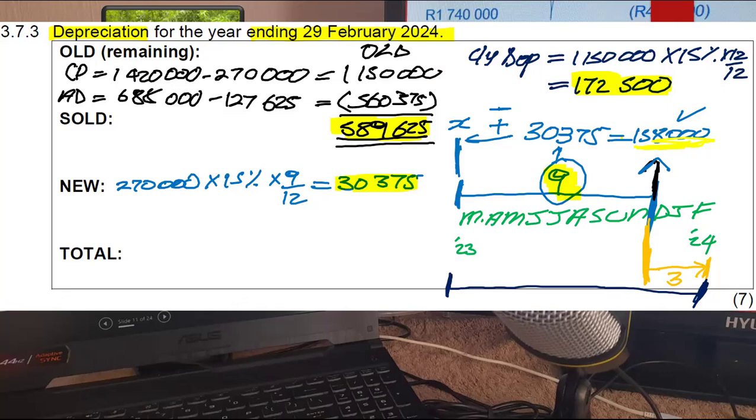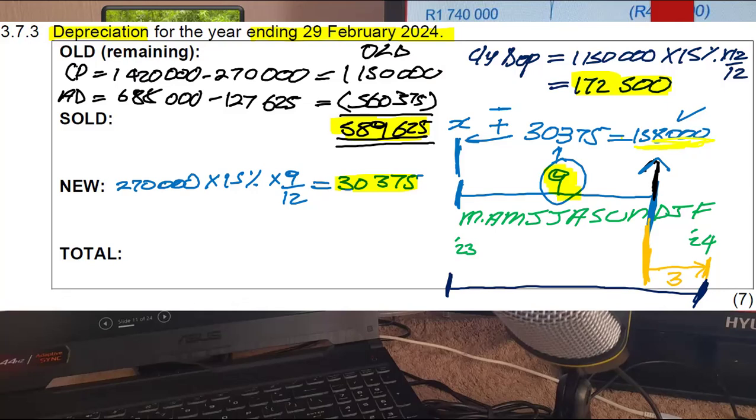You need to calculate carrying value of the asset at the beginning of the year before you can calculate depreciation for that asset for the current year. This is to ensure that current year depreciation for that asset does not exceed carrying value of that asset at the beginning of the year. Because if it does, you're going to have a negative carrying value, which will not make sense at all.